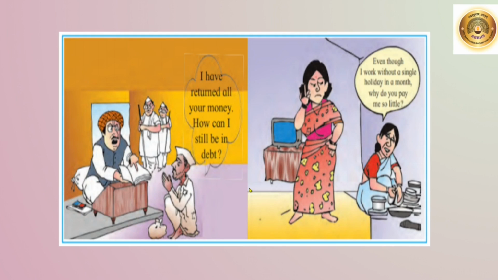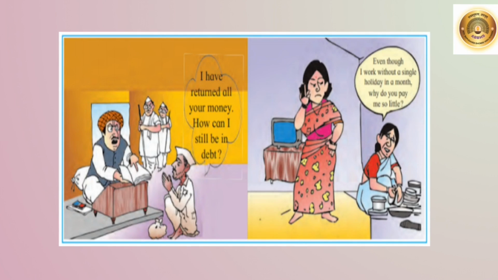Now this is a picture given on page number 29 of your textbook. There are two pictures here. The first picture shows a man asking a question to his landlord. The poor man is saying that I have returned all the money. How can I still be in debt? What injustice do you observe here? The poor man has paid all the money, but the landlord is trying to take more money from him.